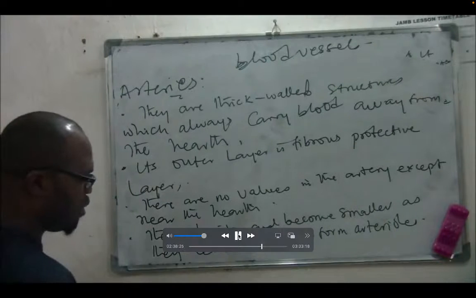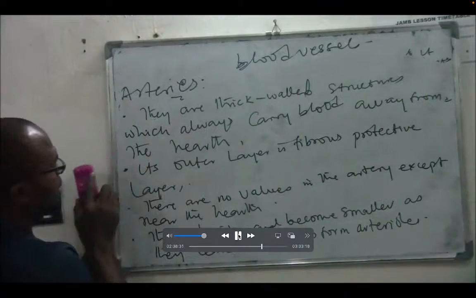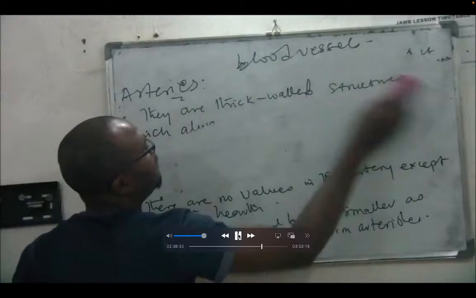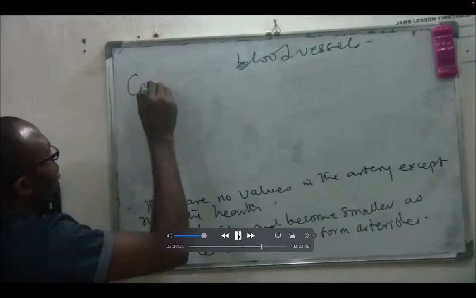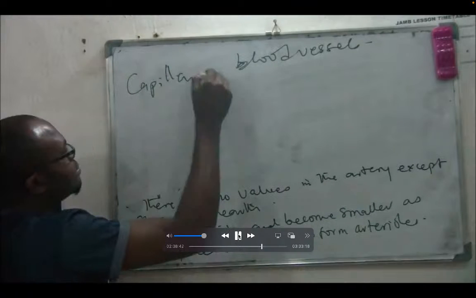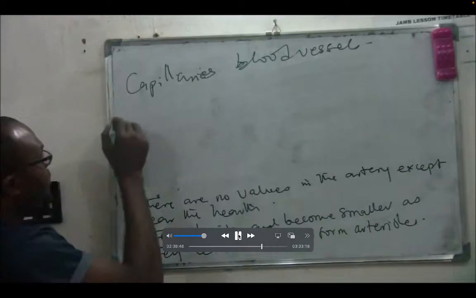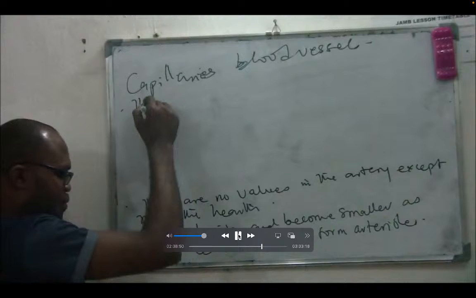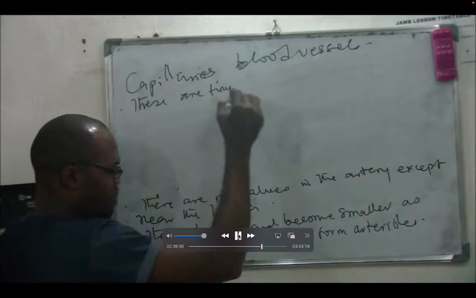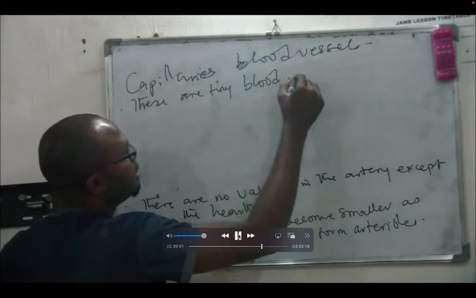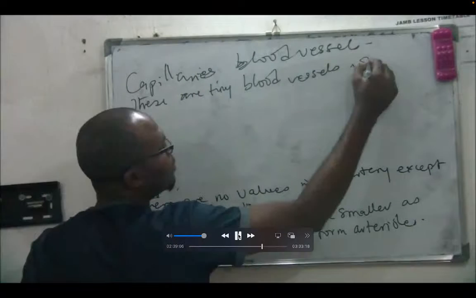Now we're going to look at another blood vessel known as the capillaries. What are capillaries? These are tiny. They are not as big as the arteries and veins. They are tiny blood vessels whose